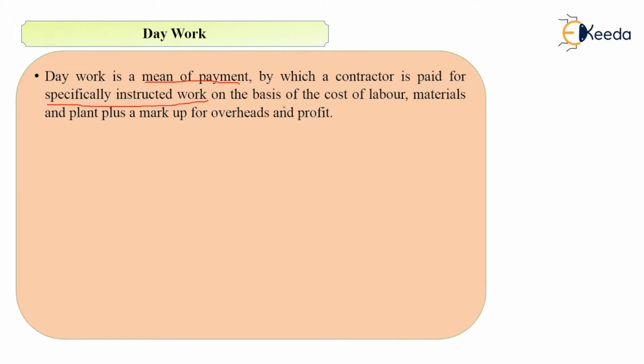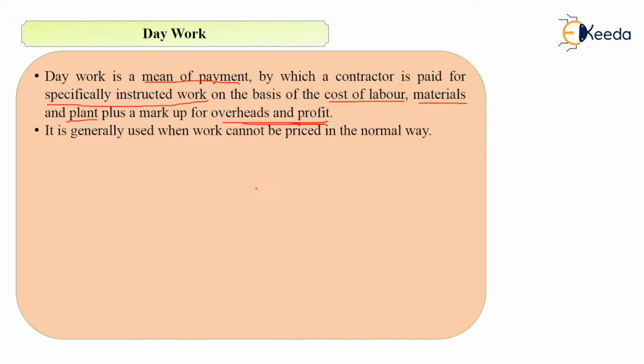So what we will do, for specially instructed work, we will give the amount to the contractor in the form of the cost of labor he needed, how much material he will need to complete that particular work, and how many plants he used to complete that work. So all these charges will be calculated, and we will also add some overheads or profit for the contractor. So that is nothing but your day work.